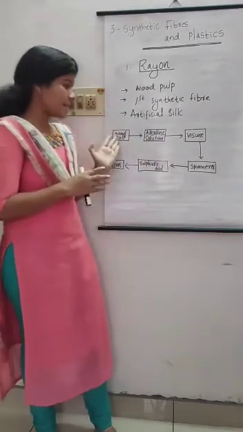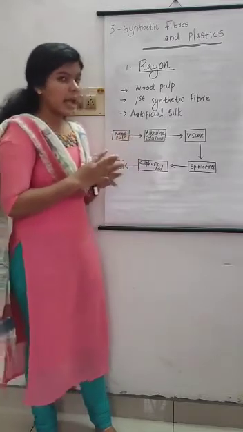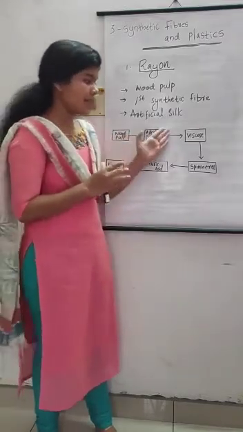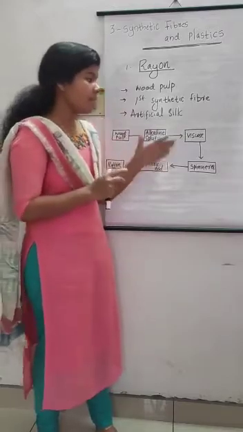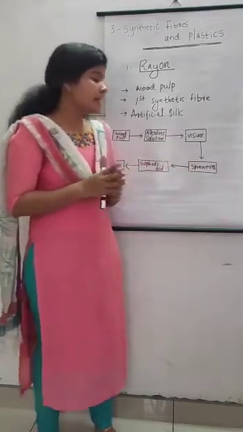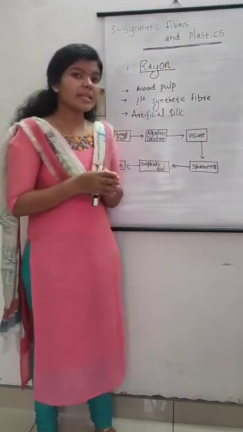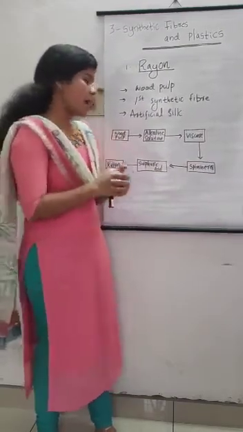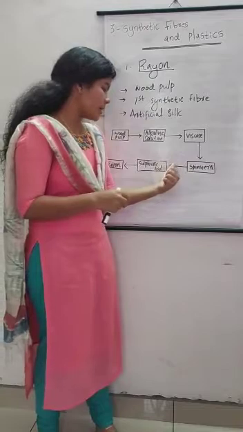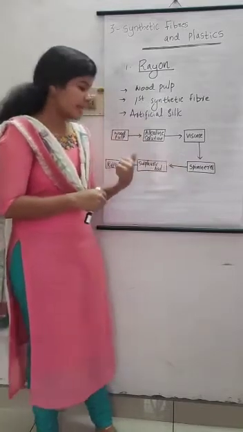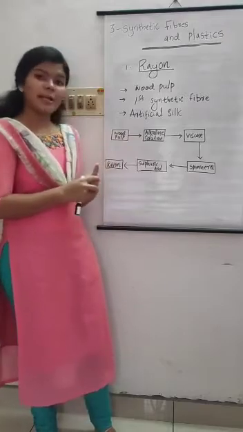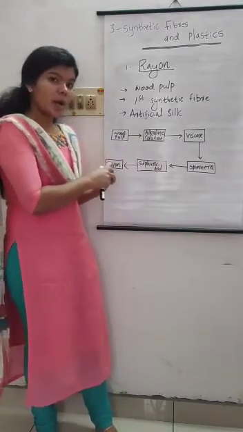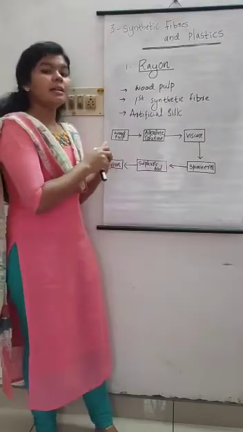So the first step is wood pulp is dissolved in alkaline solution. As a result, we get viscose. Viscose is a sticky liquid which is passed through a spinneret. A spinneret is a metal cylinder with tiny holes, which is dipped into a solution of sulfuric acid, and as a result we get silk-like fiber called artificial silk, called rayon.